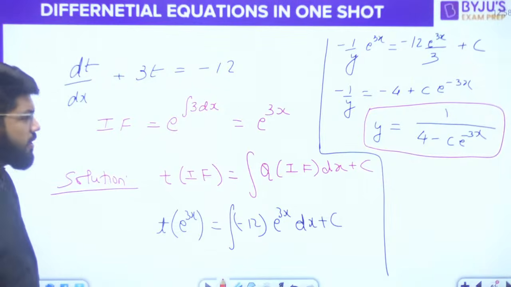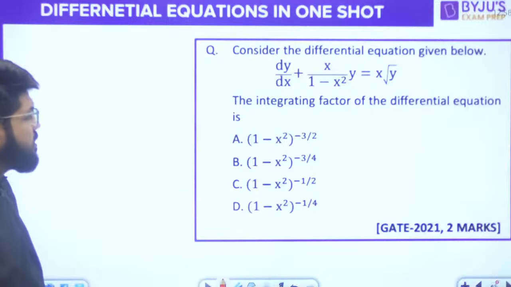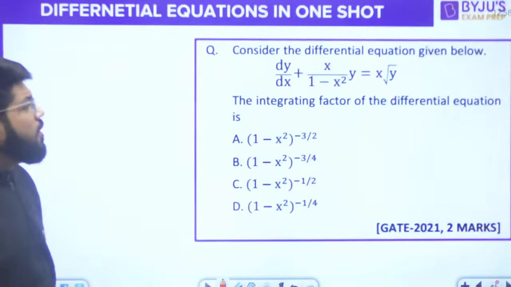Clear? Let's go to the next one then. Y is 1 upon 4 minus c power minus 3x. Next one is a question from GATE, 2 marks.